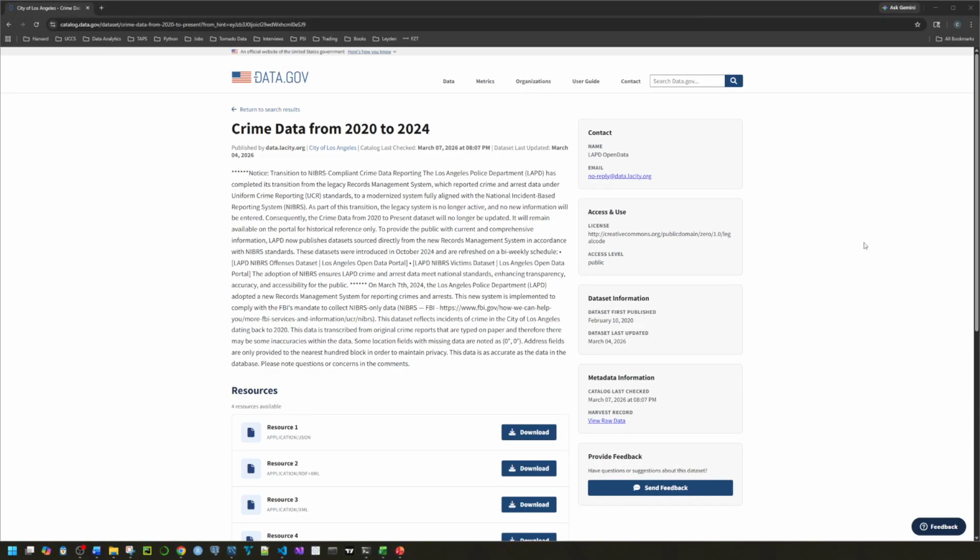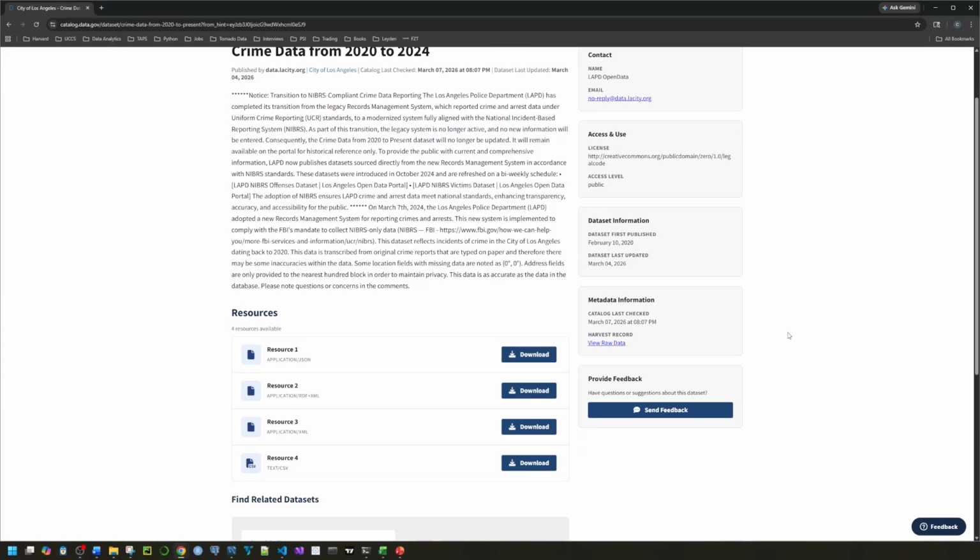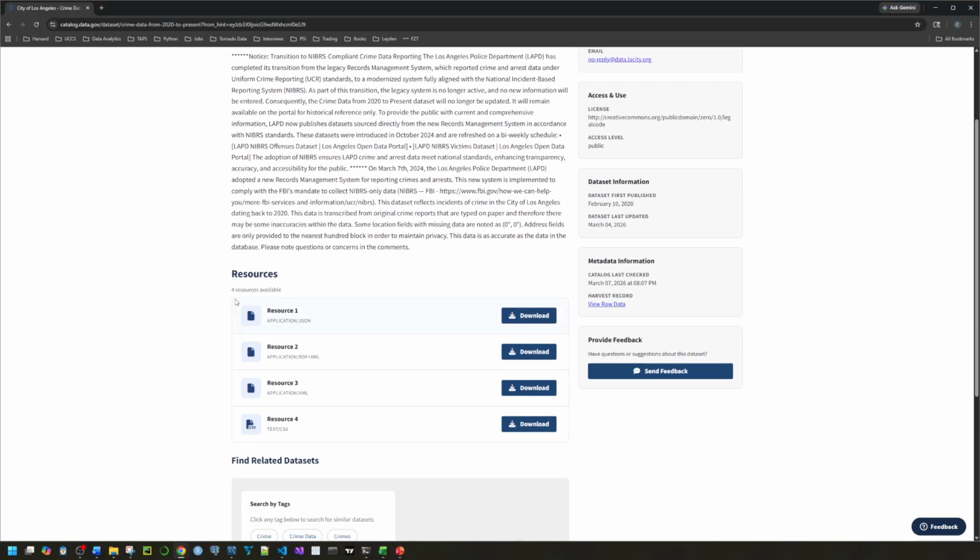The data for this project is available on data.gov, and it details crime incidents that took place, or reported crime incidents that took place in Los Angeles from 2020 to 2024. The data is provided in a number of different formats. I ended up using the CSV version, which ends up looking like this.